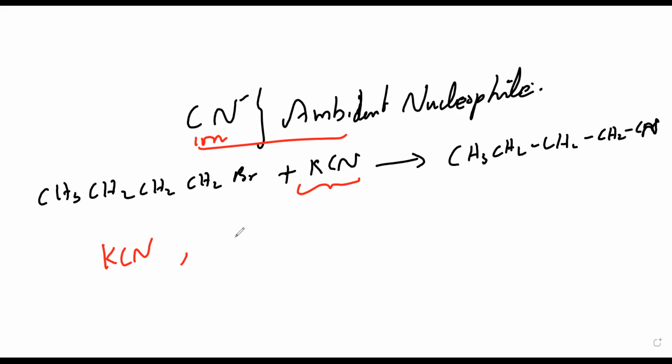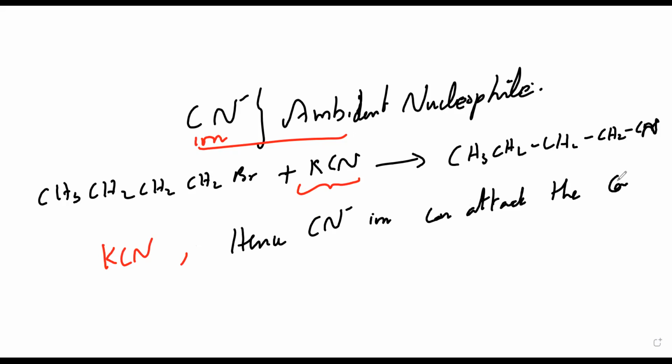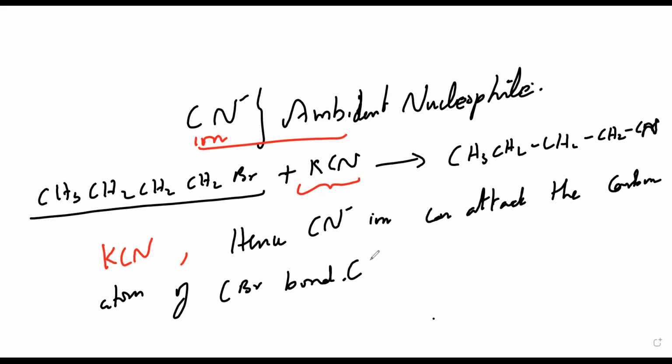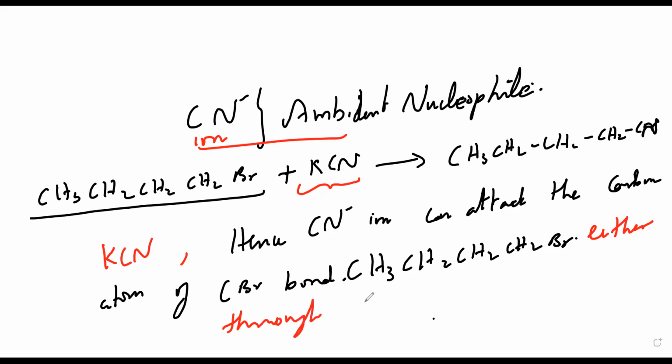Therefore, this CN minus ion can attack the carbon atom of the C-Br bond. In which one? In this particular thing. I'm writing down each and everything so that you will understand. CH3, CH2, CH2, CH2Br, correct? Either through C or N, since it is ambidentate. So either through C or N respectively.